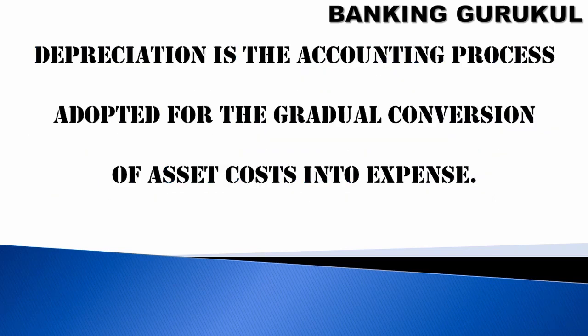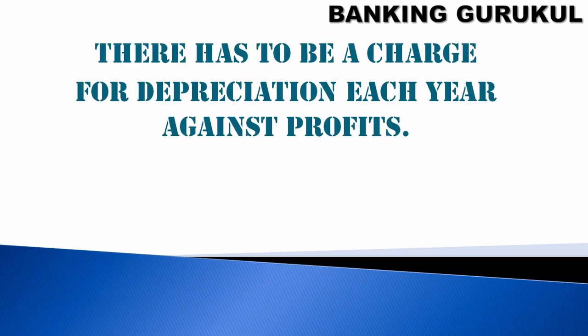Depreciation is the accounting process adopted for the gradual conversion of asset cost into expenses. Already we have discussed this. First year I'll buy a fixed asset. How will this asset gradually be converted into expenses? Because if you buy everything in the first year and book everything as expenditure, then your company or organization goes to loss. So we gradually convert the asset into expenditure. There has to be a charge for depreciation each year against profits. When your expenses are more, automatically your profit will be less.